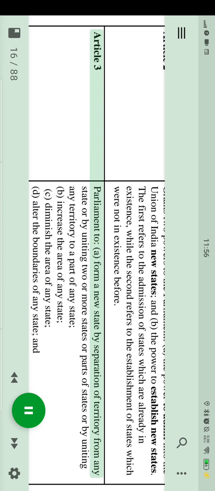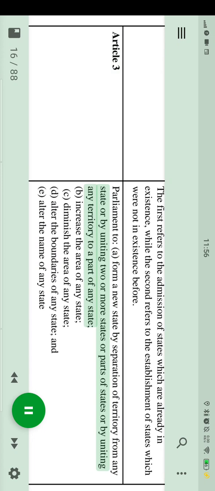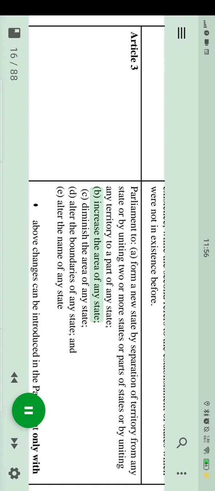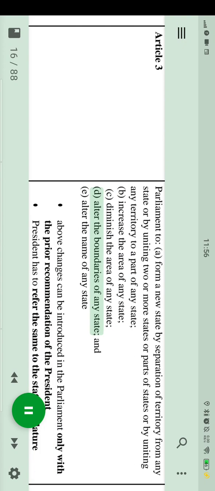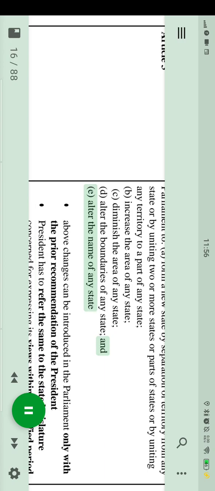Article 3 authorizes Parliament to form a new state by separation of territory from any state or by uniting 2 or more states or parts of states or by uniting any territory to a part of any state. B. Increase the area of any state. C. Diminish the area of any state. D. Alter the boundaries of any state. And E. Alter the name of any state.